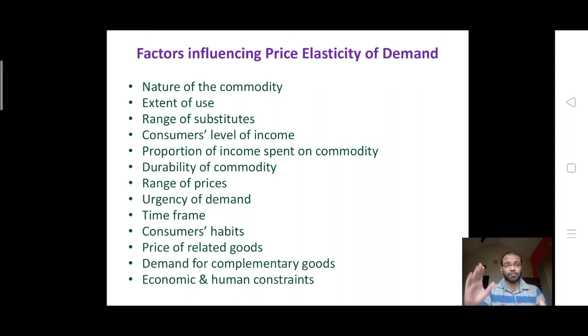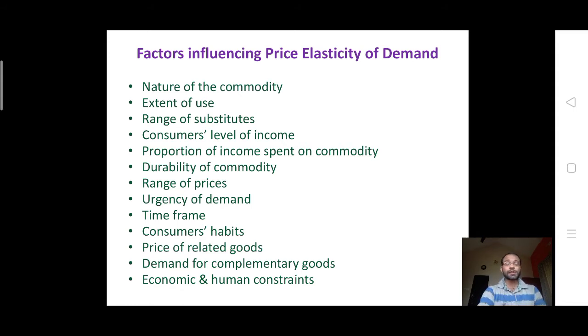We have seen previously the types of price elasticity. Now, let's go into the factors or determinants influencing the price elasticity of demand. Important question. First is the nature of the commodity. Depending upon the nature of the commodity, be it essential goods or luxury goods, the elasticity of demand also changes accordingly. Next is the extent of use. How far you are using it, the user rate and the user status also matter a lot.